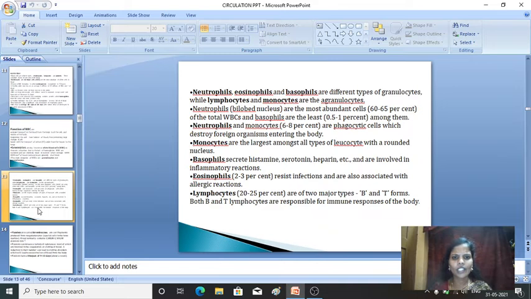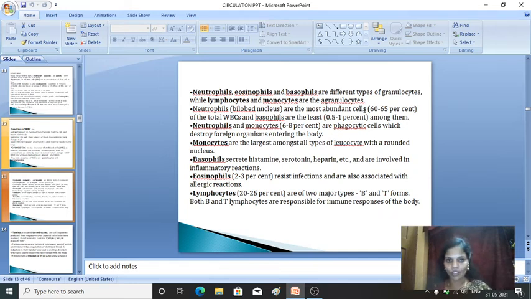First comes neutrophils. These neutrophils have a bilobed nucleus, and they are the most abundant cells. They are present at nearly 60 to 65% of total WBC. Basophils are the least. They are present in a lesser amount, nearly 0.5 to 1%. Neutrophils are present in abundance.